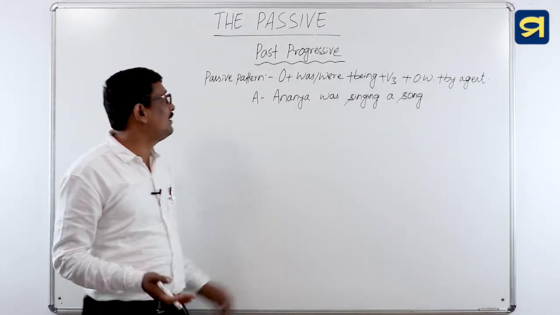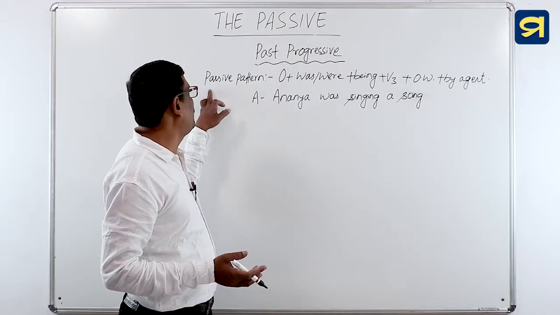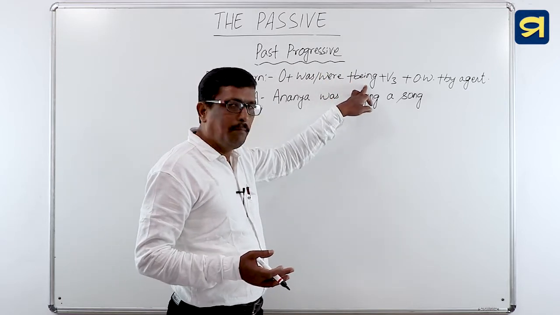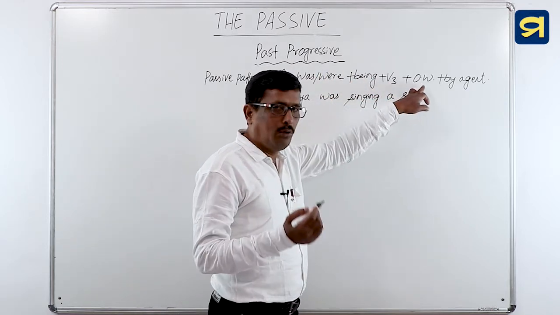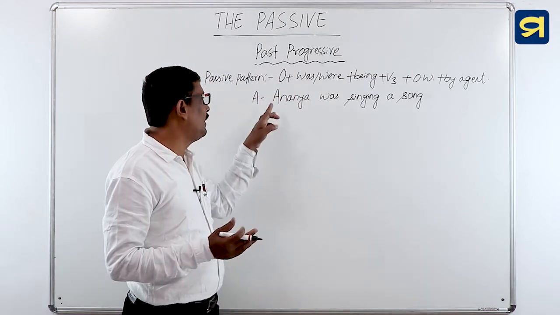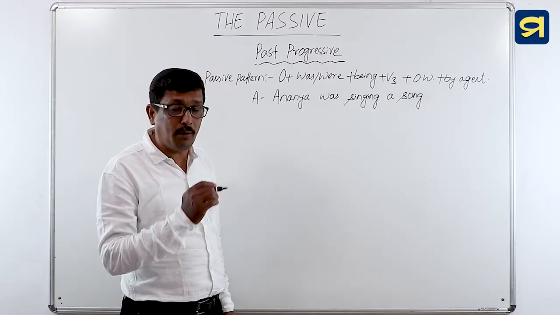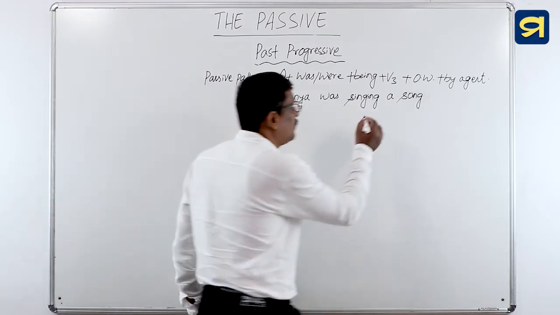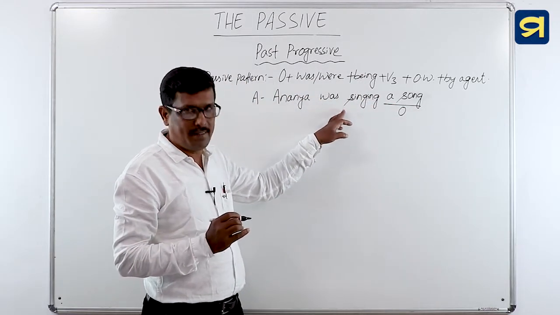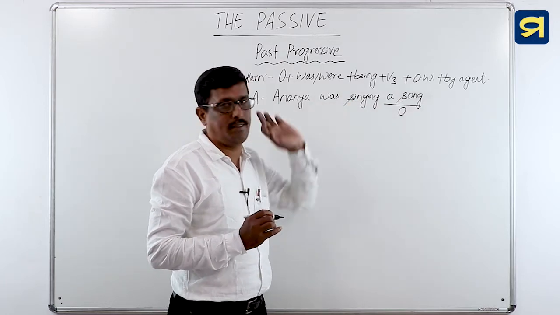Dear children, we will discuss the passive pattern of past progressive tense. Here the passive pattern is object followed by was or were, then being followed by V3, then other words and then by agent. And we will change the voice of the sentence, Ananya was singing a song. Find out the object from the sentence. Very good. A song is the object. After the lexical verb singing, we will get the object a song by using what?